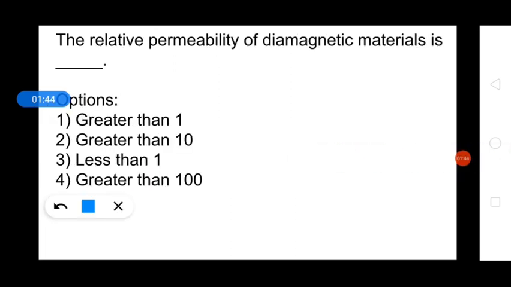Now the relative permeability of a diamagnetic material is, I have already told in the last video that according to relative permeability we can classify the material, whether it is diamagnetic, paramagnetic or ferromagnetic. So for the material to be diamagnetic, the relative permeability should be less than 1. So the answer will be option 3, less than 1.